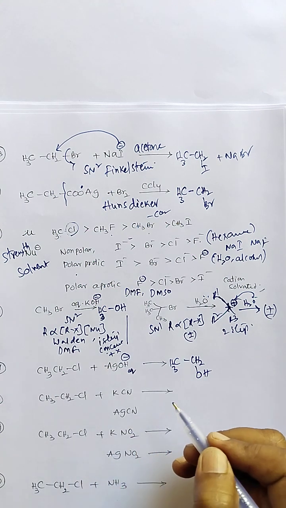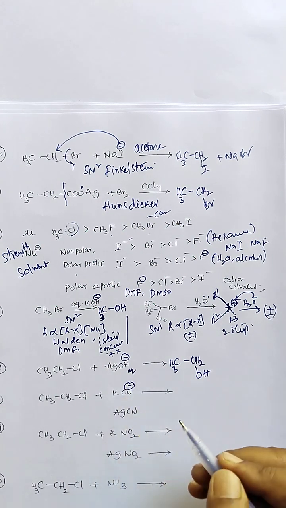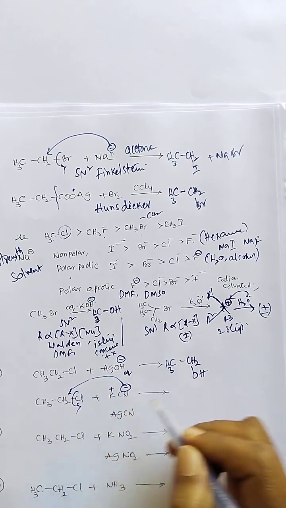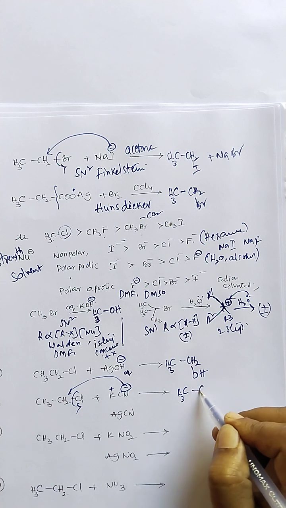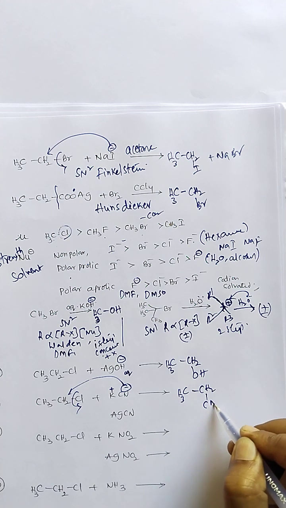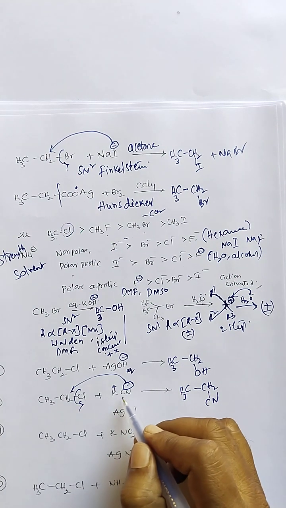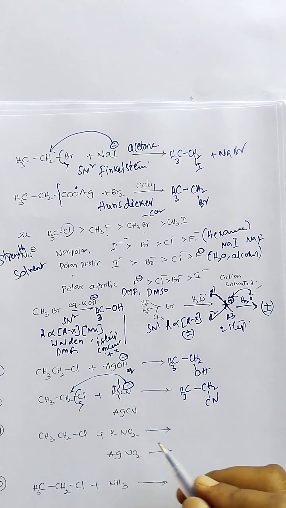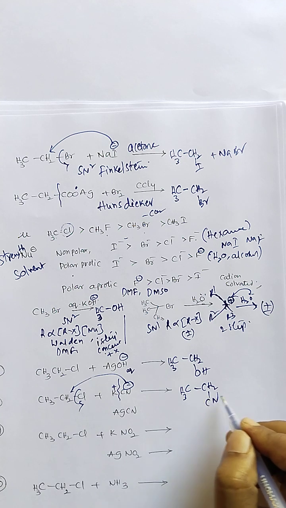Here is a nucleophilic substitution reaction with KCN. It is a strong nucleophile, so Cl is replaced, and from ethyl chloride, ethyl cyanide is formed. Here there are electrostatic attractions and it is completely dissociated, therefore ethyl cyanide is formed along with potassium.